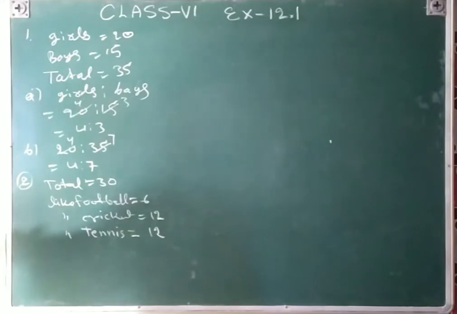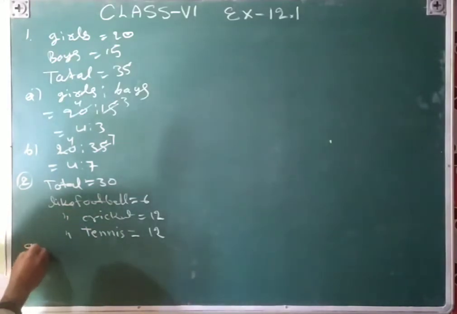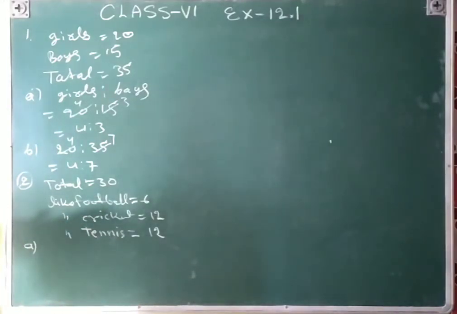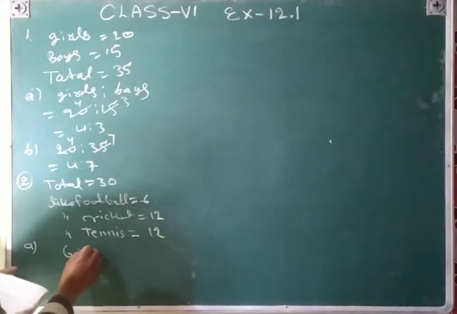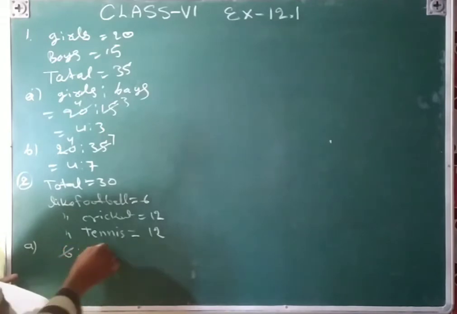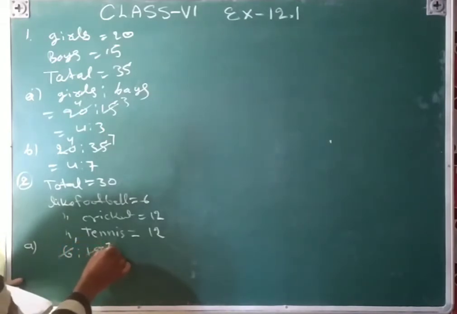The first part is the number of students who like football to the number of students who like tennis. So football ratio tennis will be cancelled by 6. 6 1s are 6, 6 2s are 12, that is 1:2.